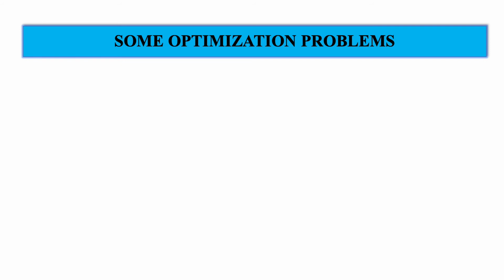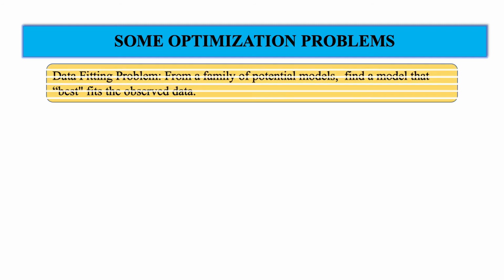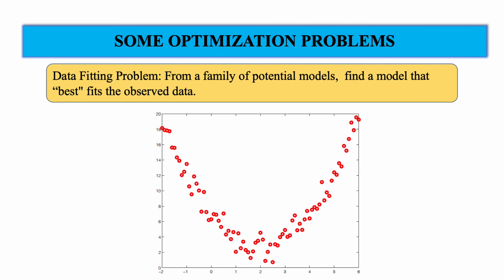There is another interesting problem which is typically addressed by statisticians, called the data fitting problem. For an experiment, a data set is generated which relates the dependent variable and the independent variable. So suppose we plot the independent variable on the x-axis, and the dependent variable on the y-axis, the vertical axis.